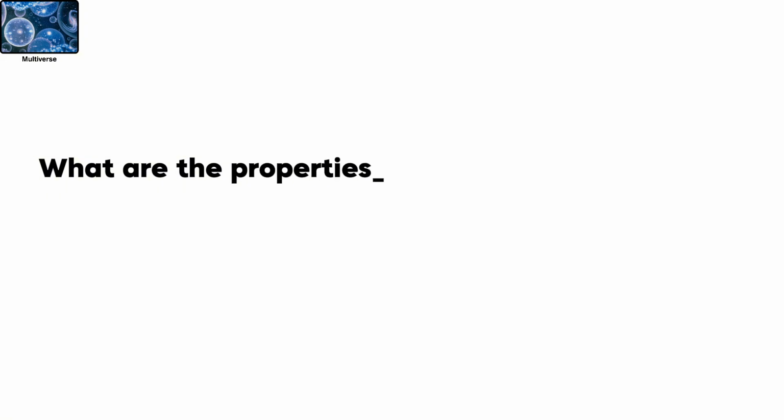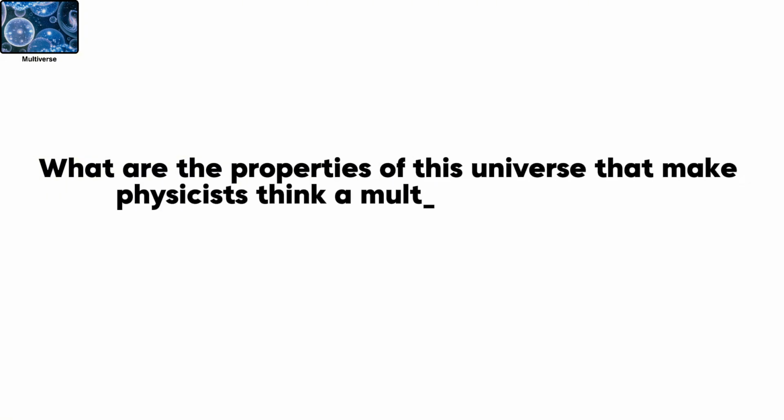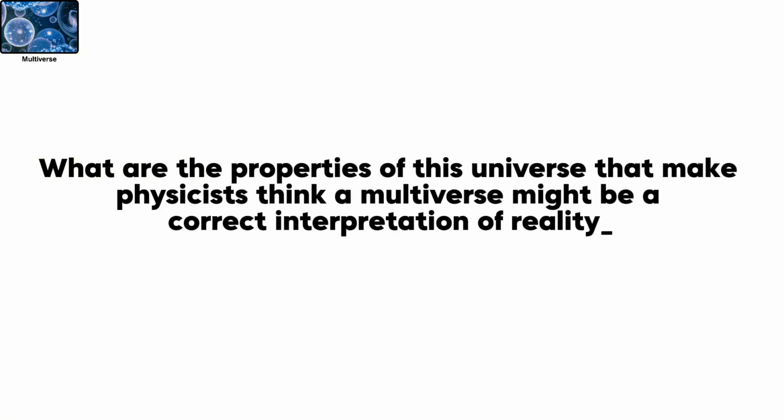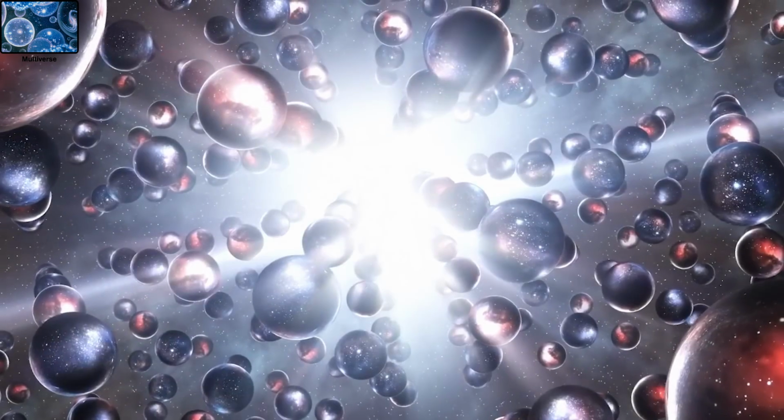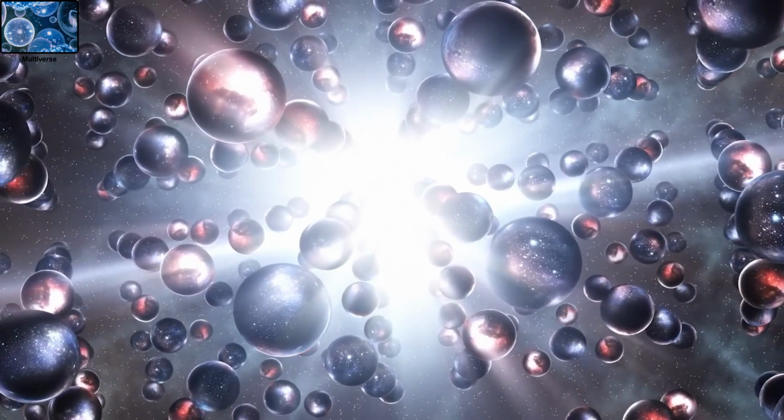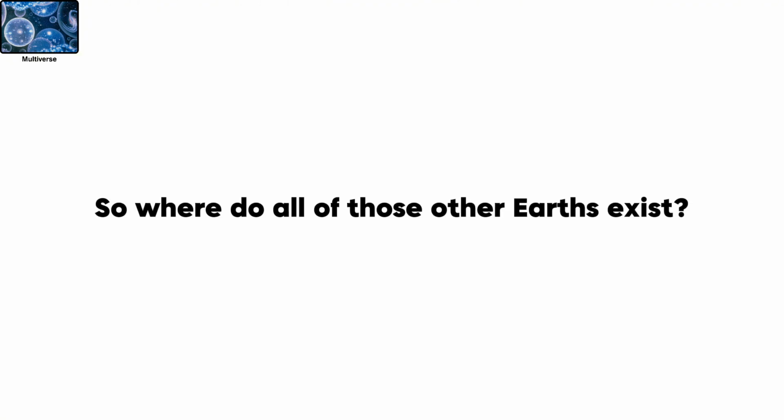What are the properties of this universe that make physicists think a multiverse might be a correct interpretation of reality? The fine-tuning problem highlights how the physical constants of our universe are perfectly set for life. Physicist Brandon Carter suggested in the 1970s that we may live in one of many universes, most of which couldn't support life. So where do all of those other Earths exist?